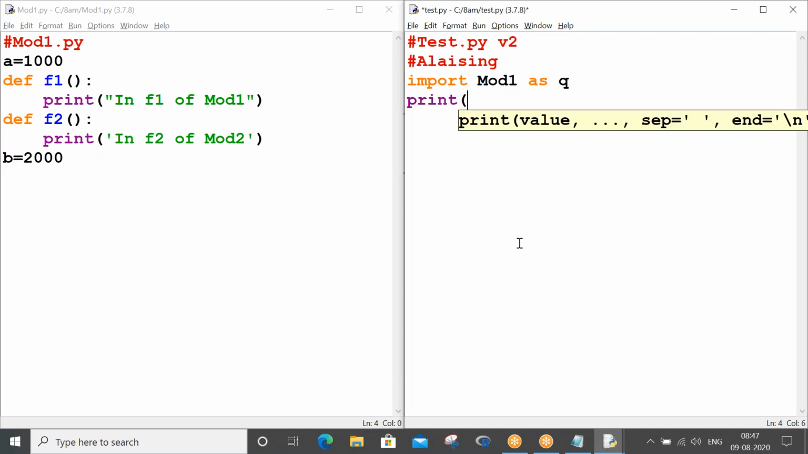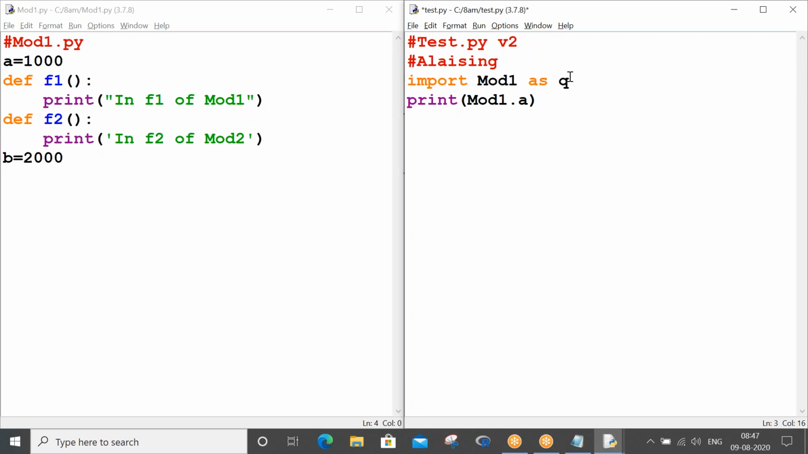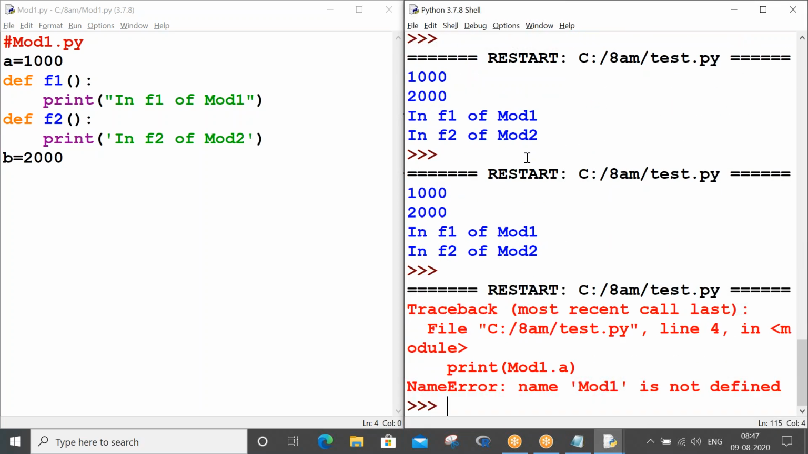Print. Your task is to print a, right? But the prefix you have to put is mod1.a, right? The new value addition I did is just as q. Print mod1.a. Let me check whether it is working or not. Now it is saying name mod1 is not defined.